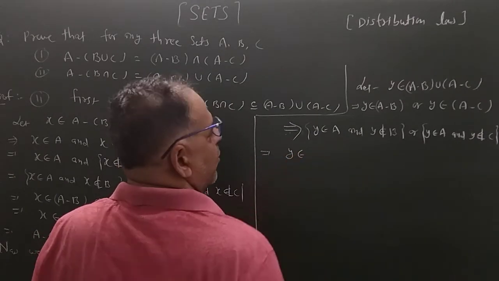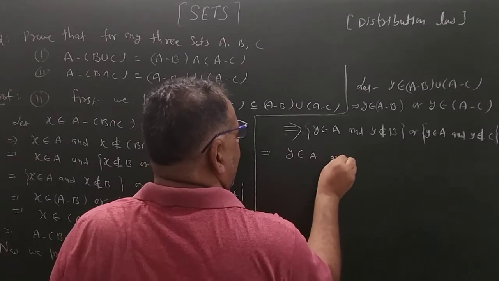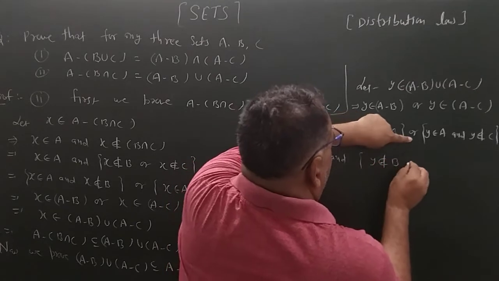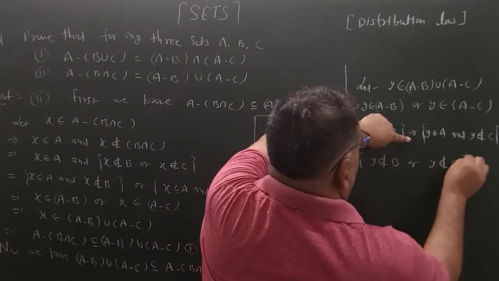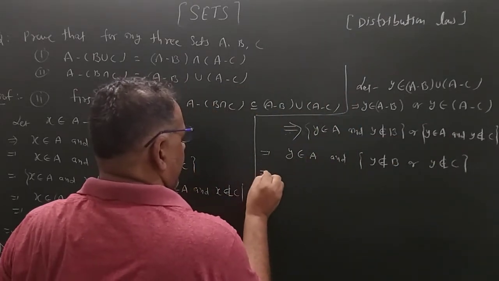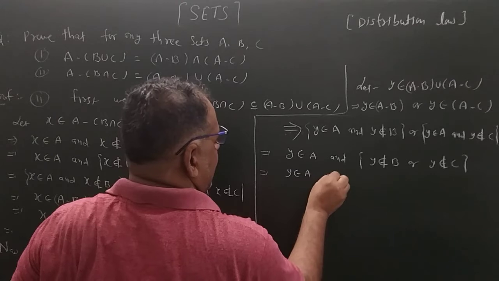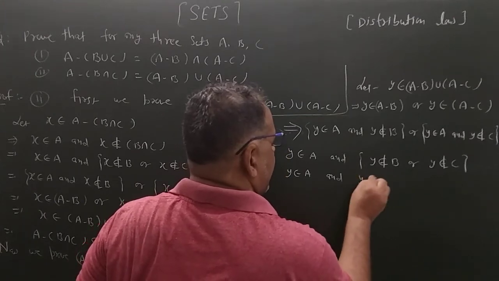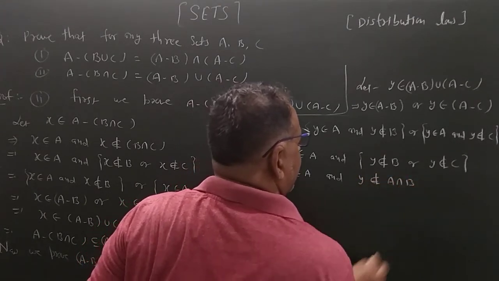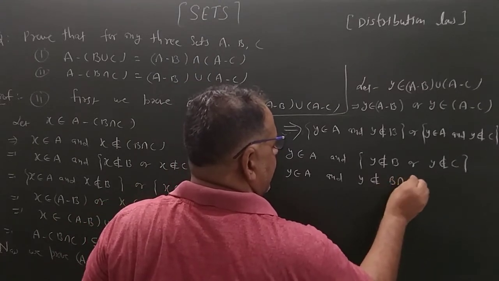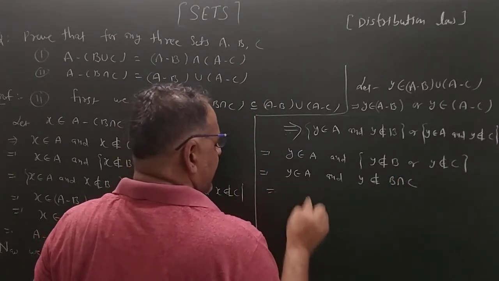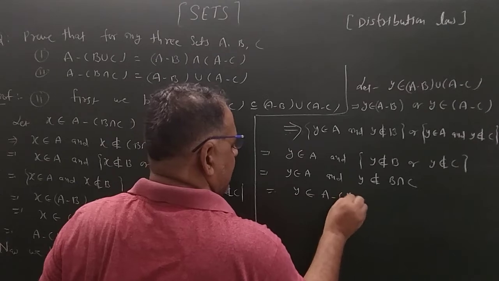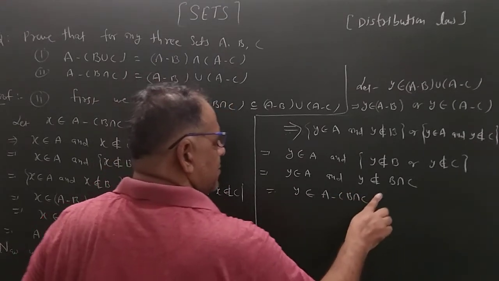Next, Y belongs to A and inside the bracket Y does not belong to B or Y does not belong to C. So Y belongs to A and Y does not belong to B or Y does not belong to C. That means Y does not belong to B intersection C. So Y belongs to A and Y does not belong to B intersection C. So Y belongs to A minus (B intersection C) by the definition of difference of sets.